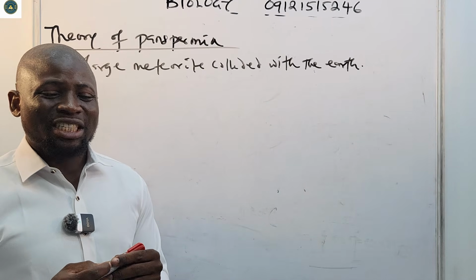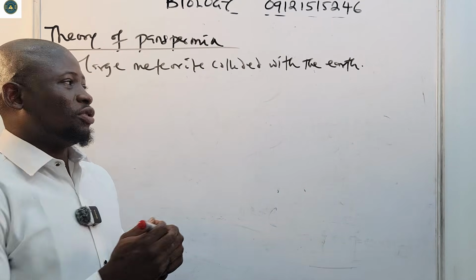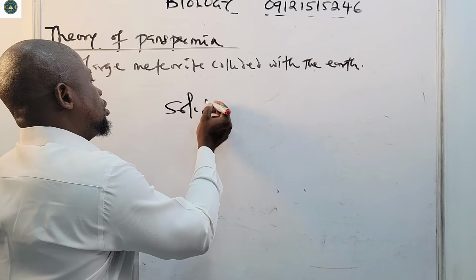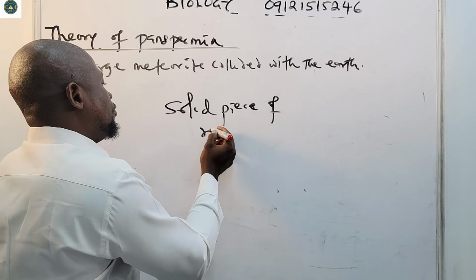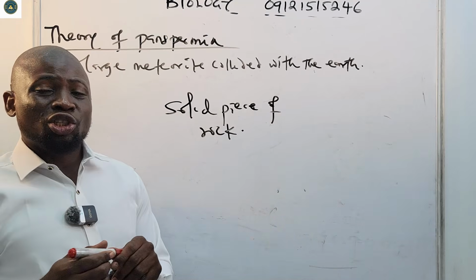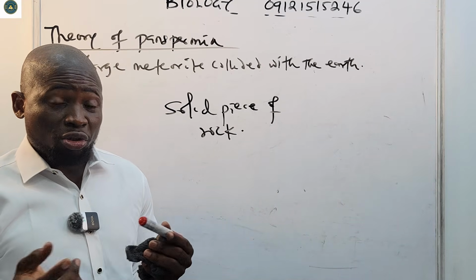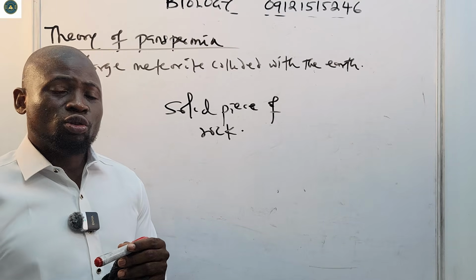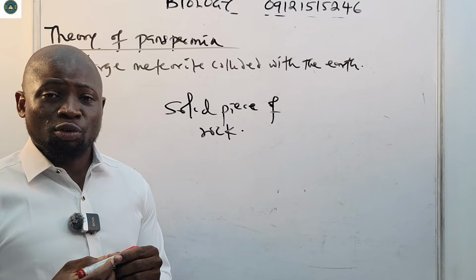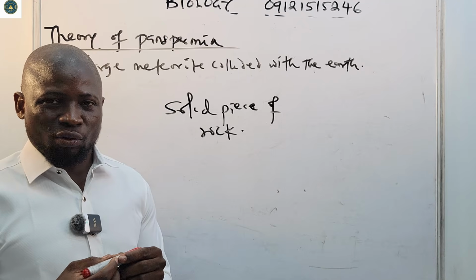A meteorite is a solid piece of rock. It could also be metal that survives its passage through the Earth's atmosphere and lands on the Earth's surface.